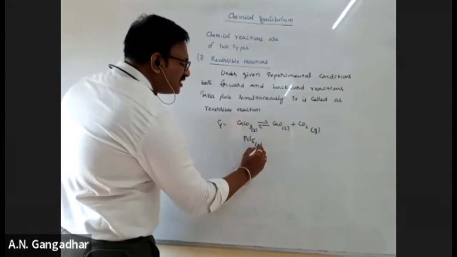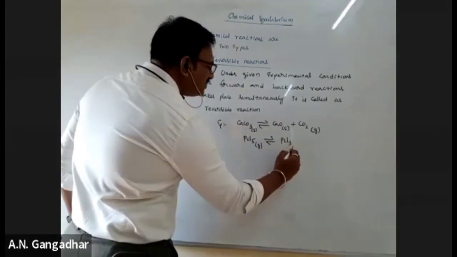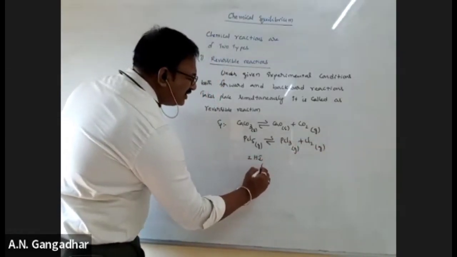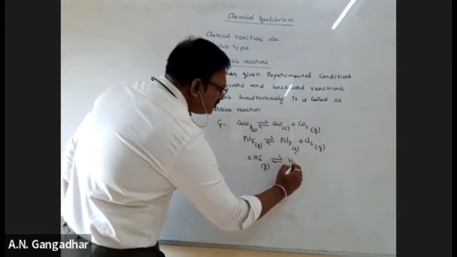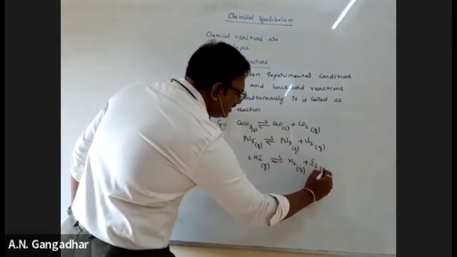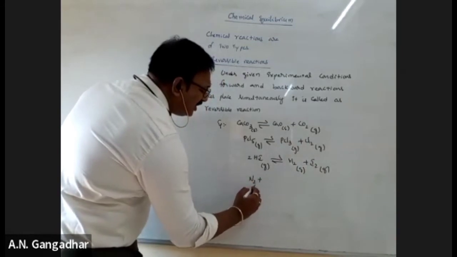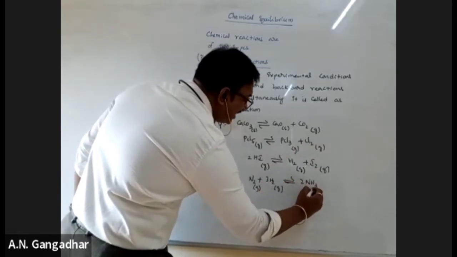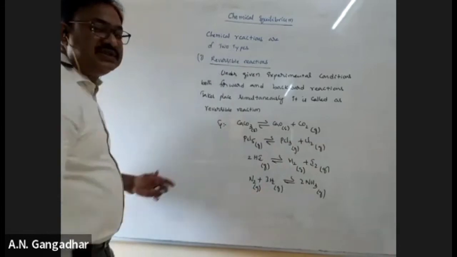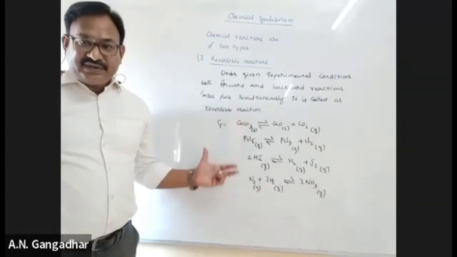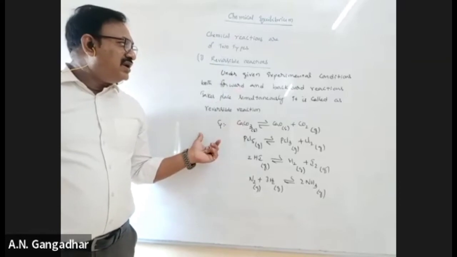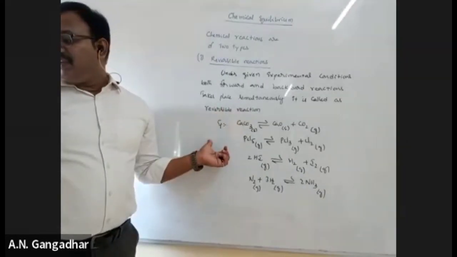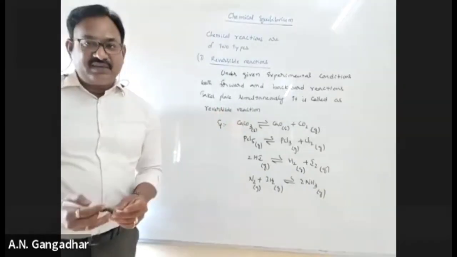Next, decomposition of phosphorus pentachloride: PCl5 gas gives rise to PCl3 plus Cl2 gas. 2HI gas gives rise to H2 gas plus I2 gas. Like that you can write so many. N2 plus 3H2 gives rise to 2NH3 gas. So these are all best examples of a reversible reaction. Under given experimental conditions, both forward and backward reactions take place simultaneously, then it is called a reversible reaction. And these are some examples.